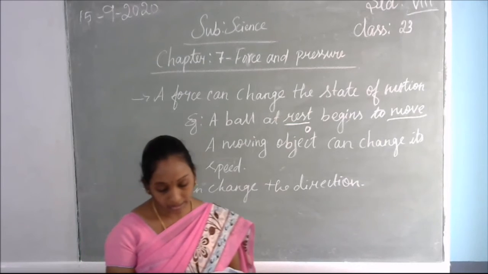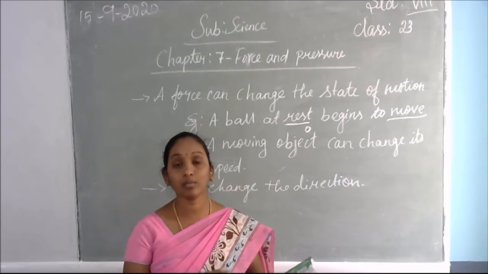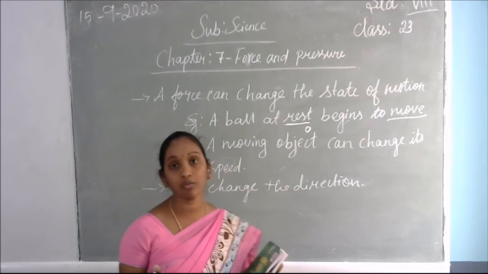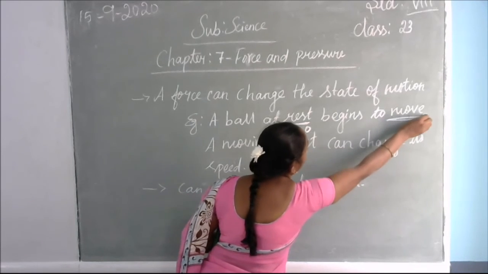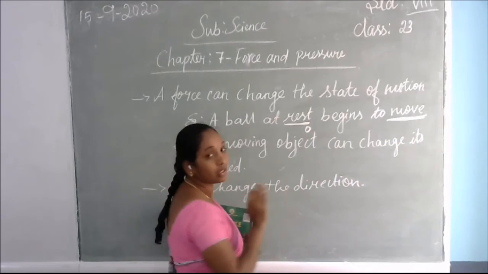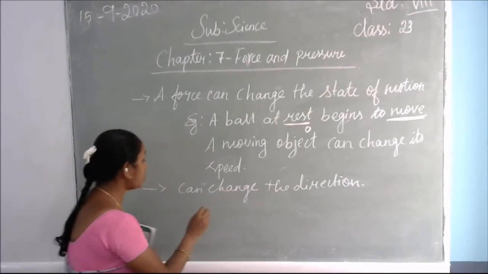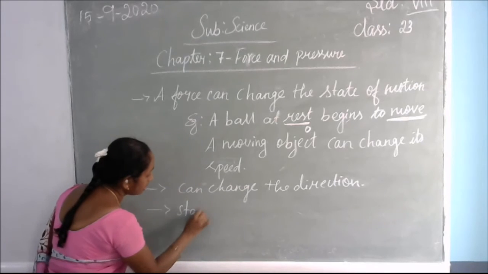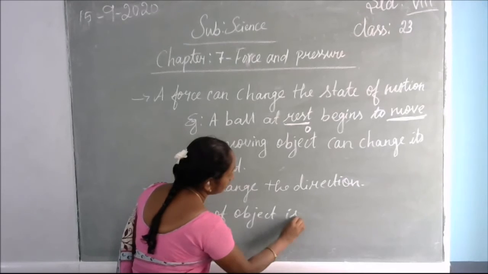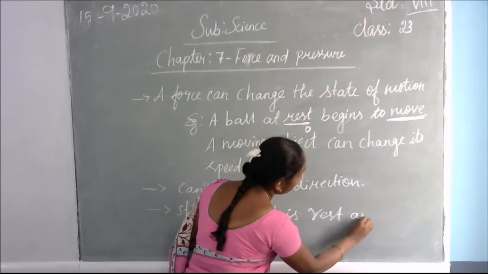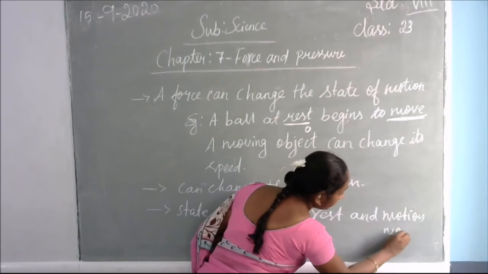An object may be at rest or in motion, both are states of motion. So don't consider that only when an object is moving is it a state of motion. No, whether the object is at rest or moving, both are states of motion. Rest means it is quiet in a place, and that is also one state of motion. Moving is also a state of motion. So the state of an object, rest and motion, both are states of motion. Motion means movement.